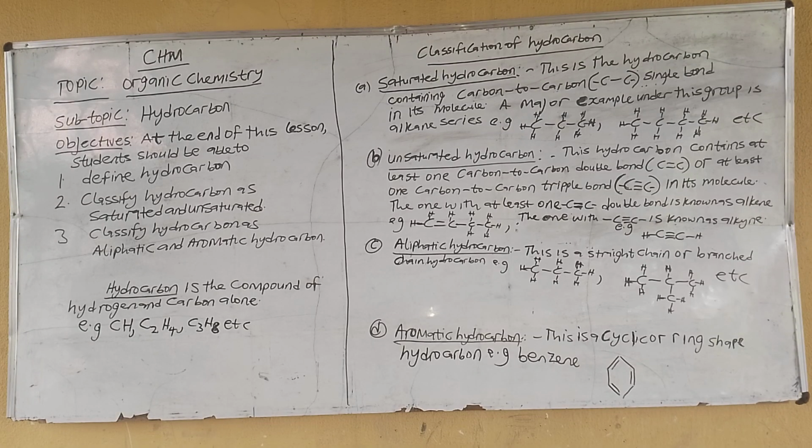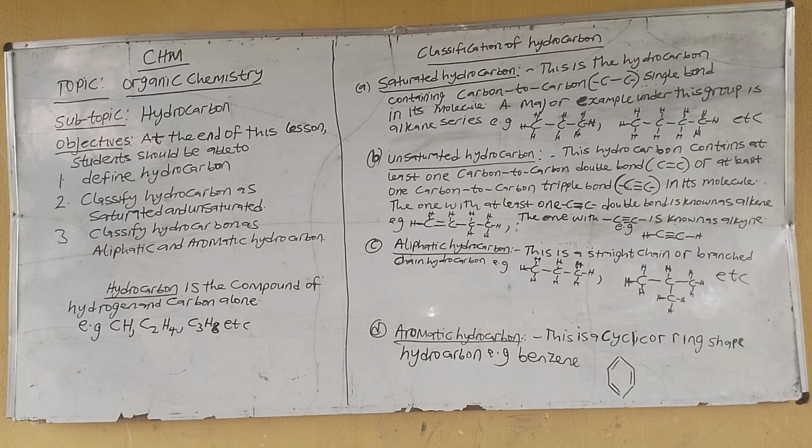So today we want to look at an important topic in chemistry that is commonly tested in many public examinations such as WAEC, NECO, NAPTEP, and the rest. And it is organic chemistry. But under organic chemistry, we want to look at the subtopic which is hydrocarbon.